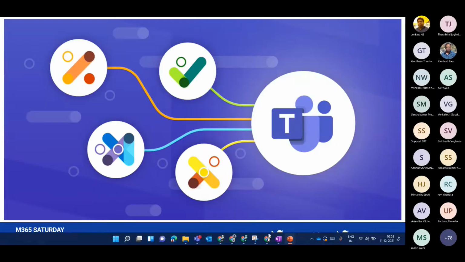Let's jump into today's topic. As you can see, these all four come with the Viva suite. When I say Viva, what exactly does Viva comprise of? Viva comprises of Viva Connections, Viva Topics, Viva Connections,